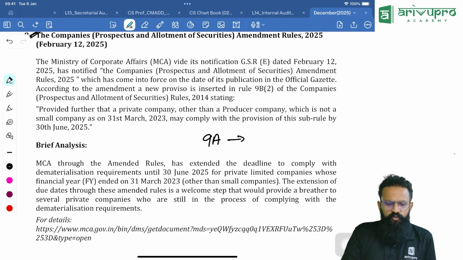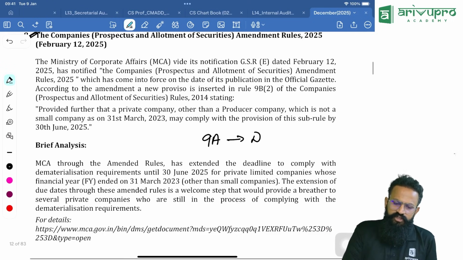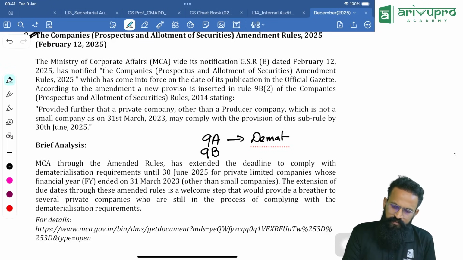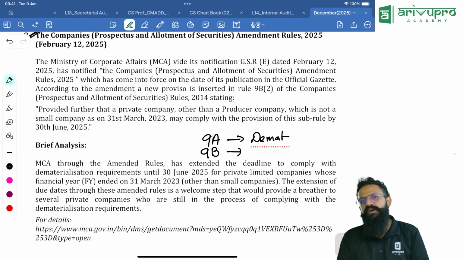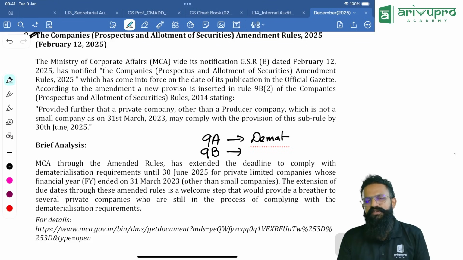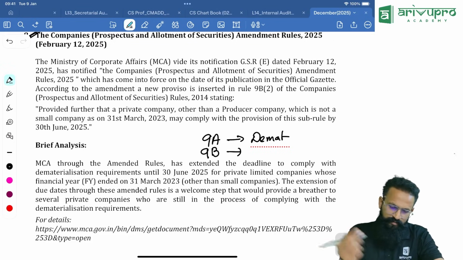All public companies who are going for a public offer, or even if you continue with your existing company, you have to mandatorily issue your securities in demat form. That was a rule. This is for public companies. Now this rule was introduced even for the private companies also. That was a new rule, that is rule 9B. Now they said even under rule 9B, private companies also have to mandatorily issue their securities in demat form, except small companies. Now it was passed in 2023, but for the effective date they gave some time. That is what the amendment is.